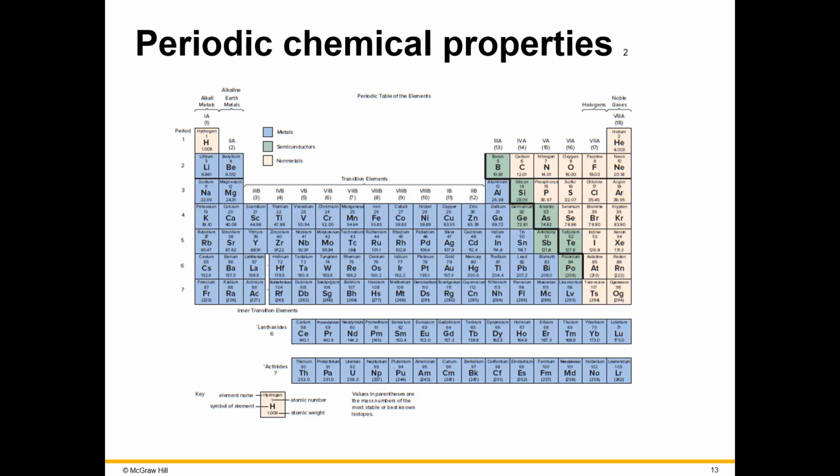In other words, family 1 has 1 electron in its outer shell, 2 has 2 electrons, 3 goes all the way over to B, boron, that has 3, and then all the way over to Ne, neon, that has 8. The one exception to this is helium, which should have 8 because it's in group 8. However, it only has 2.